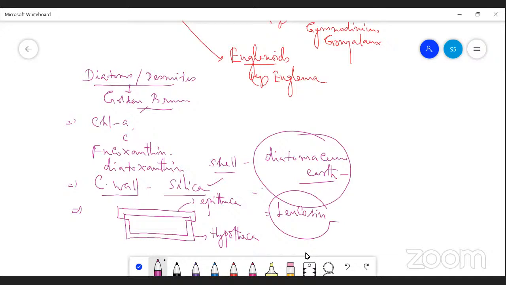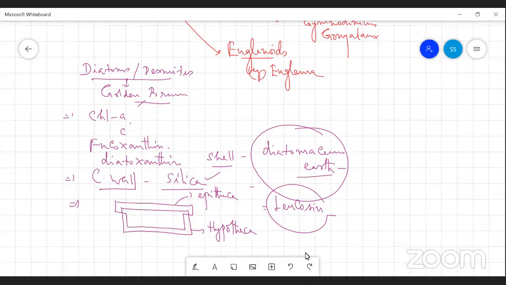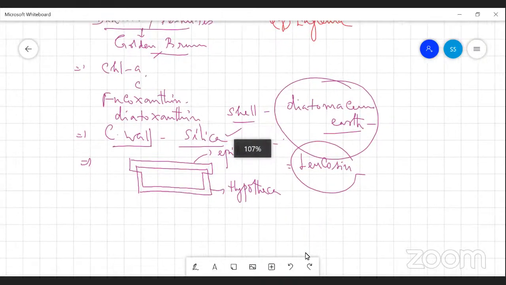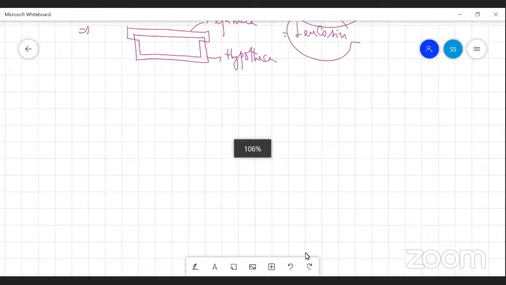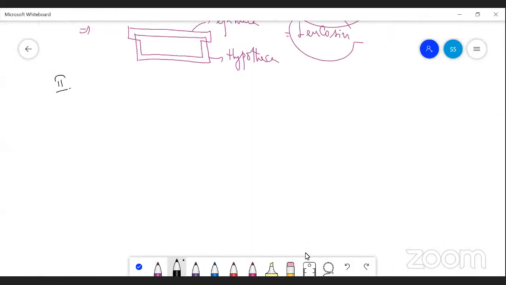The next one, the second, is dinoflagellate. It is also called golden brown algae, and it is composed of only two flagella.